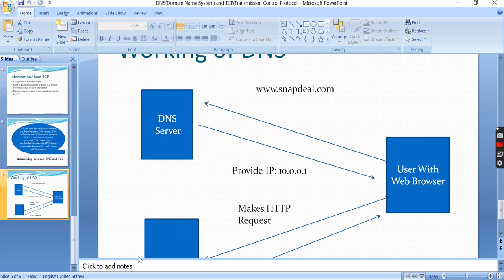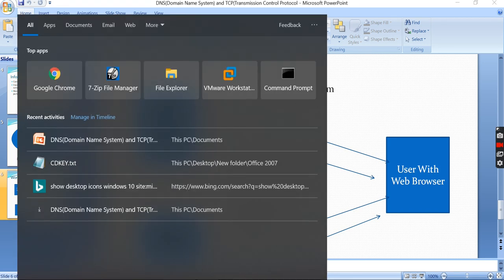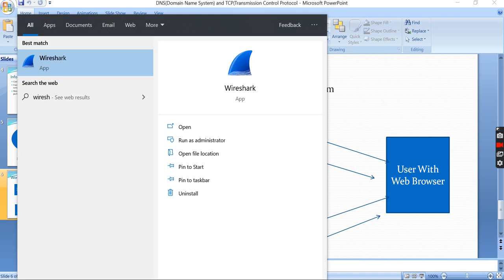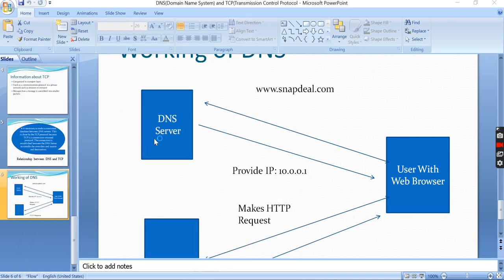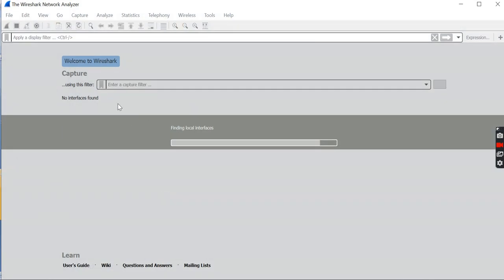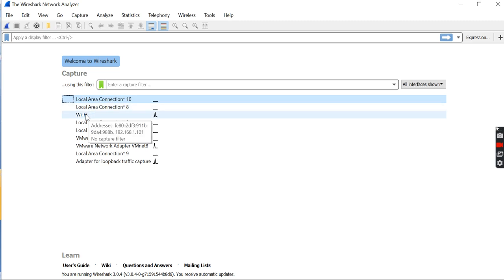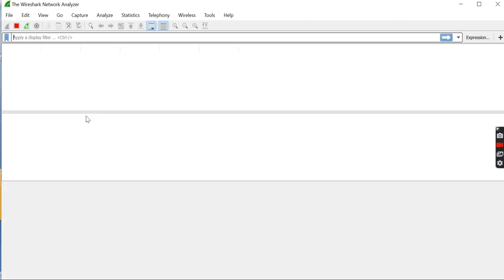Now we have to move towards Wireshark. We have to search for it, open it, and start it. There are a number of areas available here. Now we have to choose Wi-Fi and double click on it.